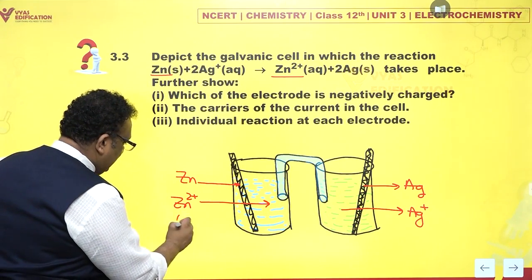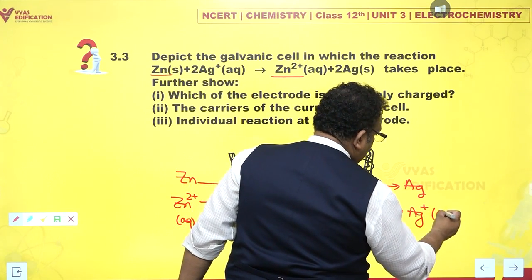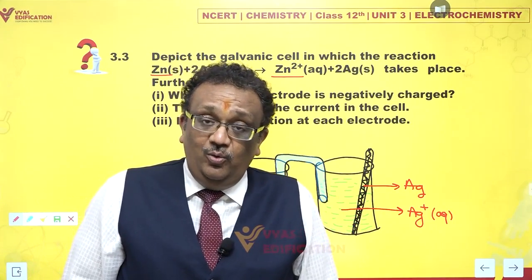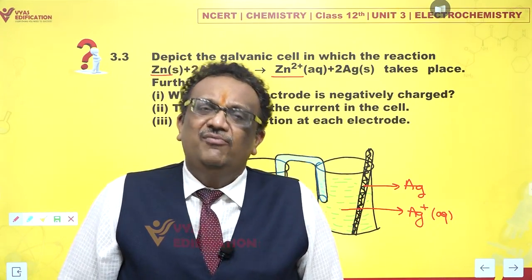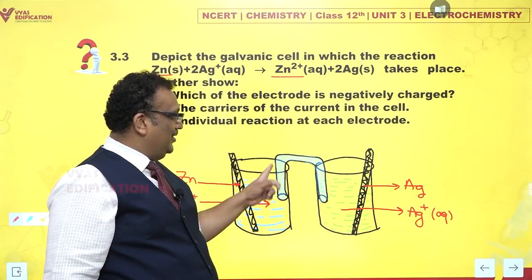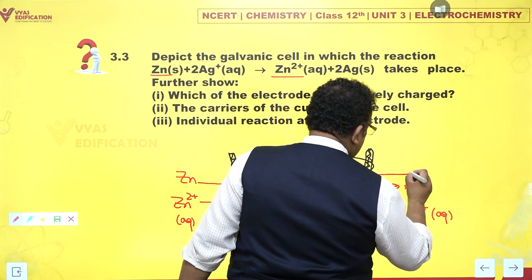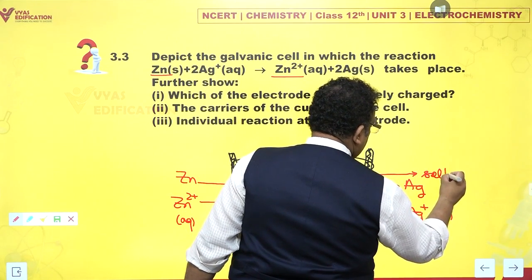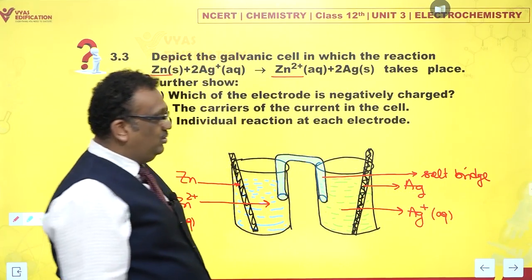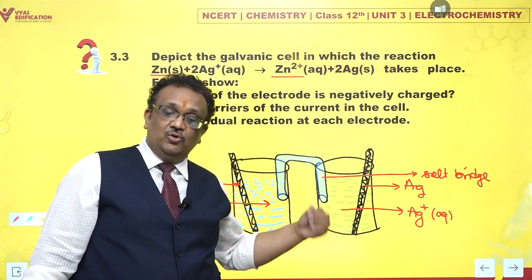Okay, very interesting. Now, what are these two? These two are called electrodes. One of them may be cathode and the other one anode. Which one is what? We'll see how to decide that. What is this in between? This is something which is called a salt bridge. What is this salt bridge about? As you can see in the name, it's a bridge and it consists of salts.